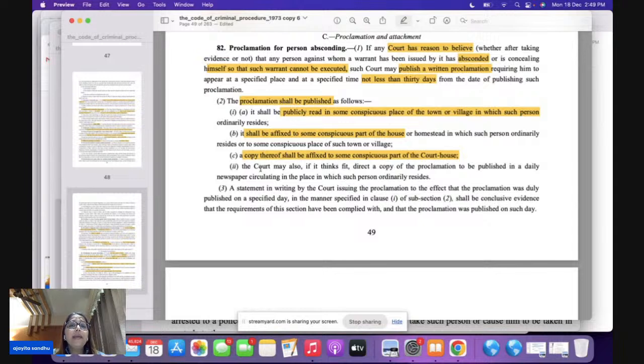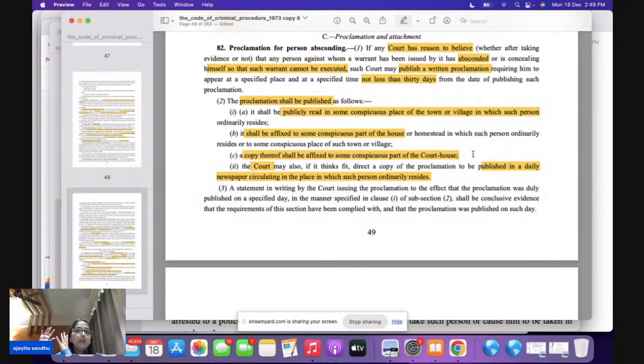The court may. Now this is a directory provision, not mandatory. If the court thinks, this copy of the proclamation can be published in a daily newspaper also. At times, this question is asked in the paper: whether publishing in the daily newspaper is mandatory. The answer is no. What is mandatory? Publicly reading is important. Affixing it at the house is important. What is the other thing?